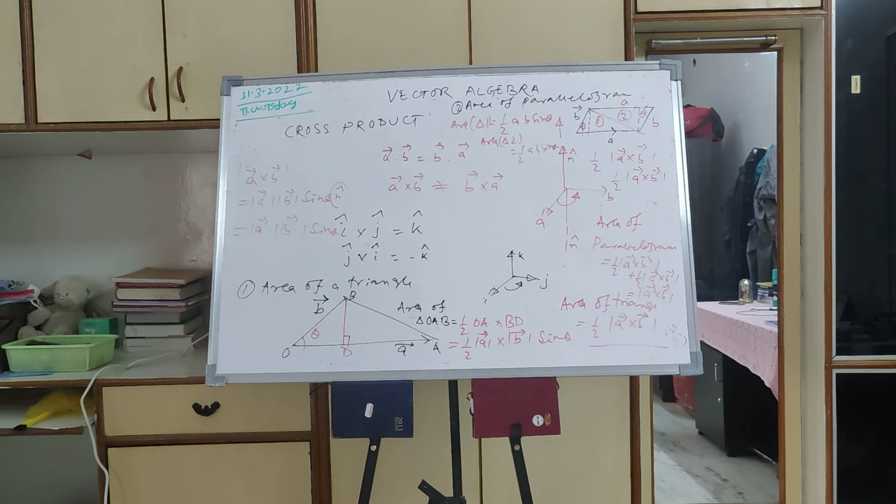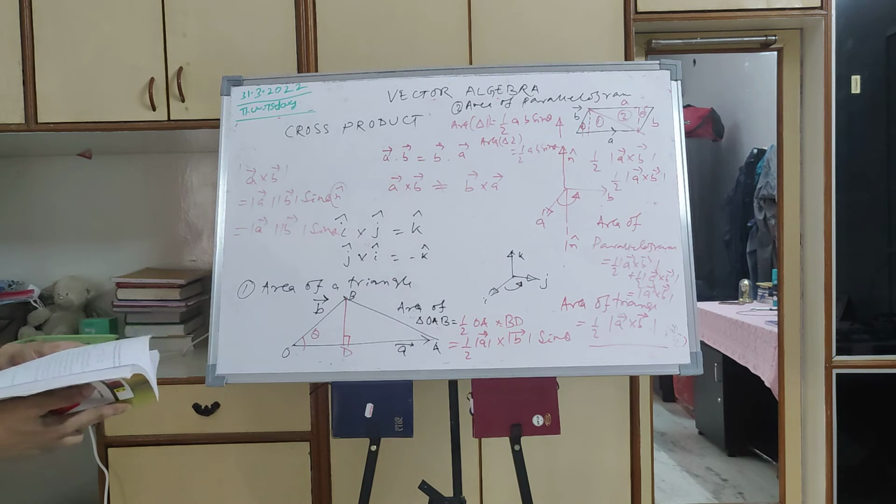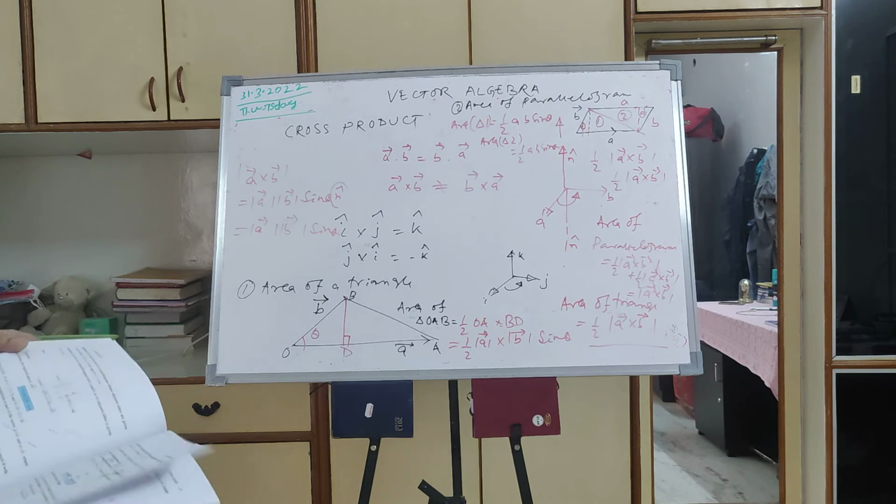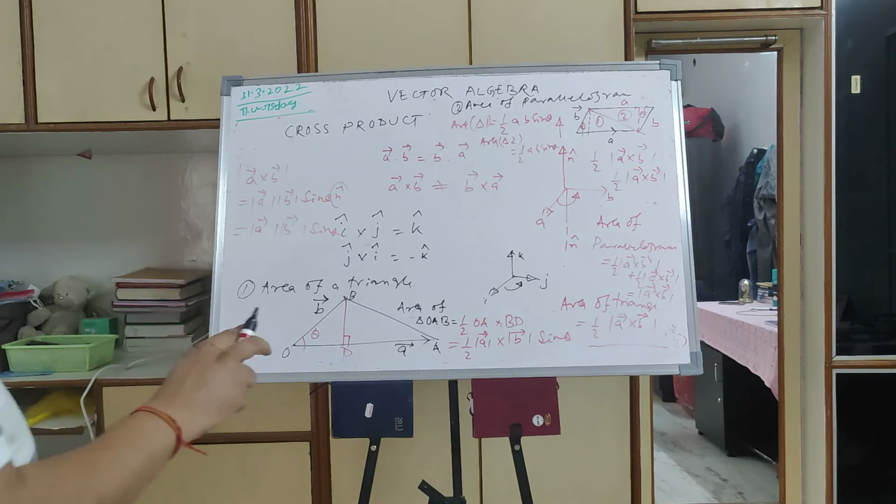So now we have covered area of parallelogram and area of triangle. Then the final thing is how to remember and calculate A cross B. How to calculate A cross B.